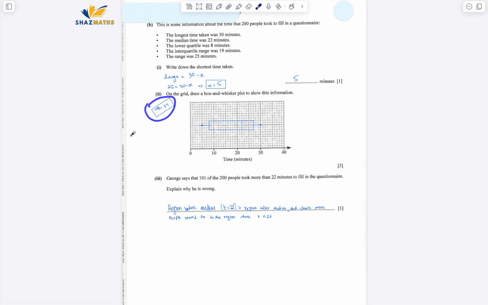So how did we find, by the way, the upper quartile? The interquartile range equals upper quartile minus lower quartile. So you can make it the subject: interquartile range plus lower quartile equals upper quartile.